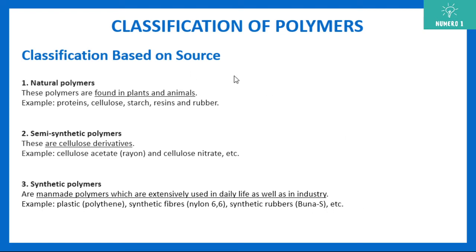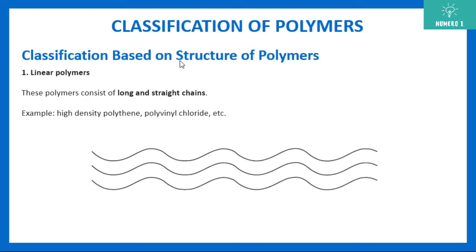Okay. Next classification is based on the structure of polymers. So how is the structure? You can see one of the structures is linear polymer. This is when the polymer is a long straight chain. You can see there is no branching at all. It's a straight chain. Examples: high density polythene, polyvinyl chloride, which is PVC. So please note down, the examples are very important here. Long and straight chain is linear polymers.